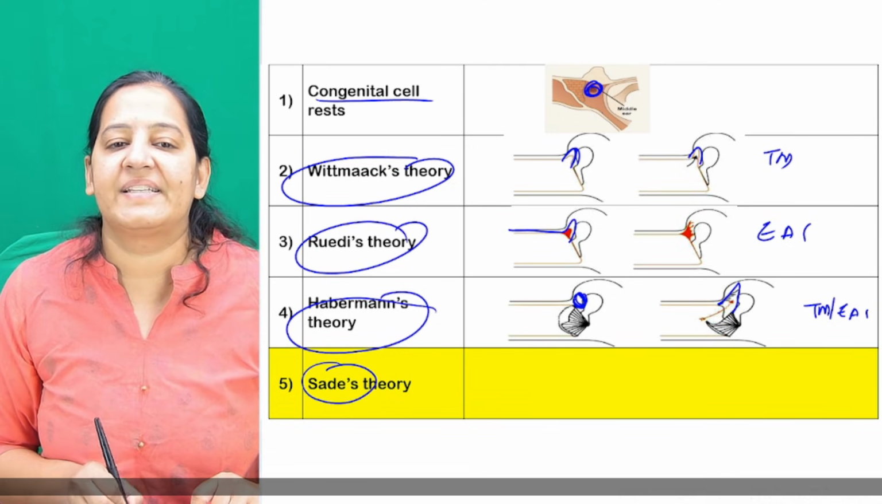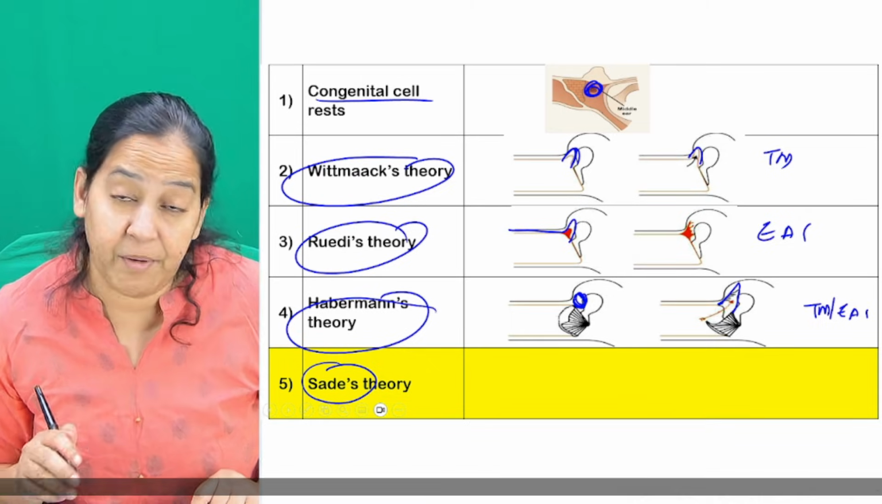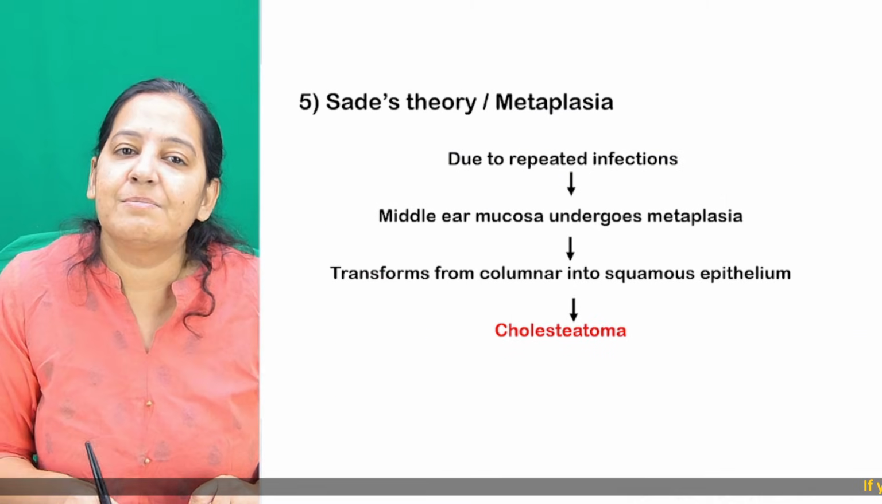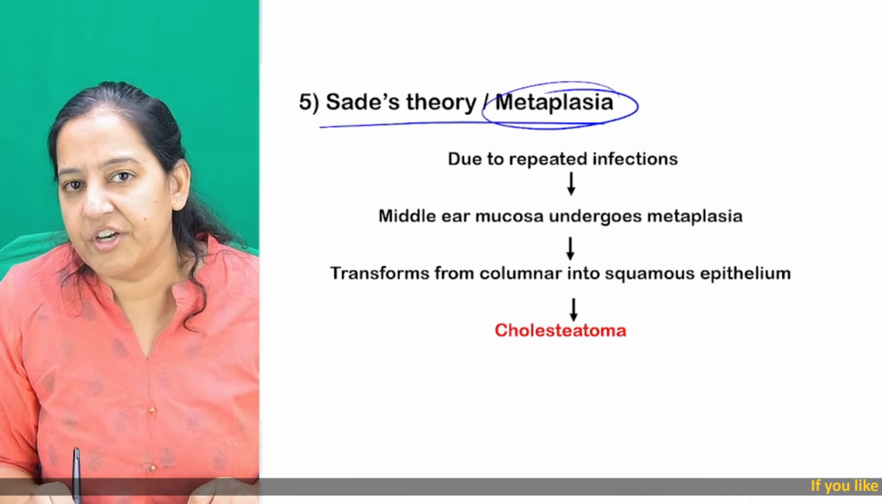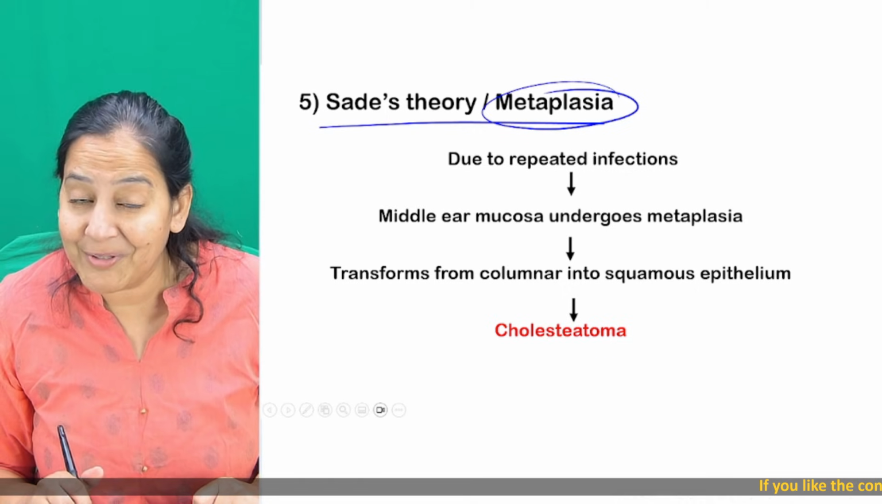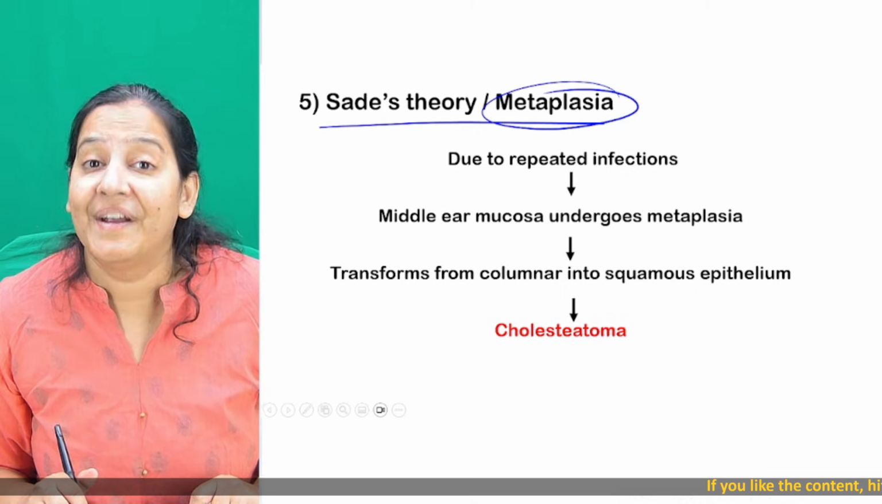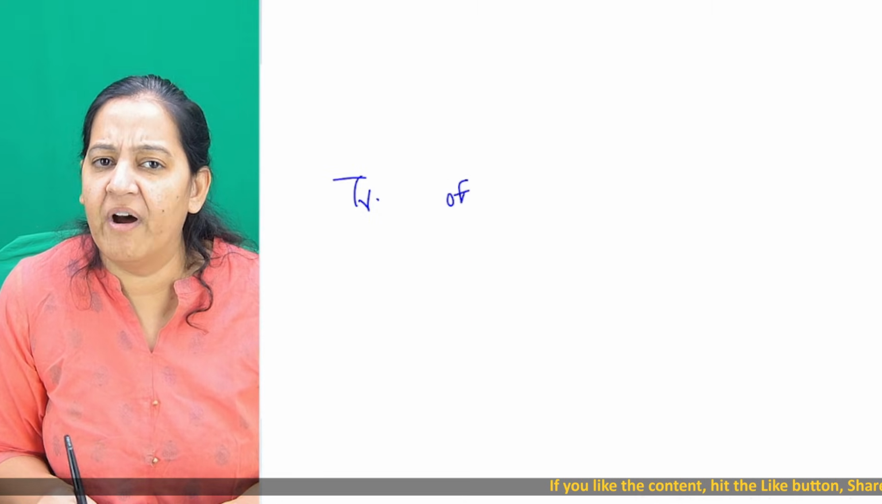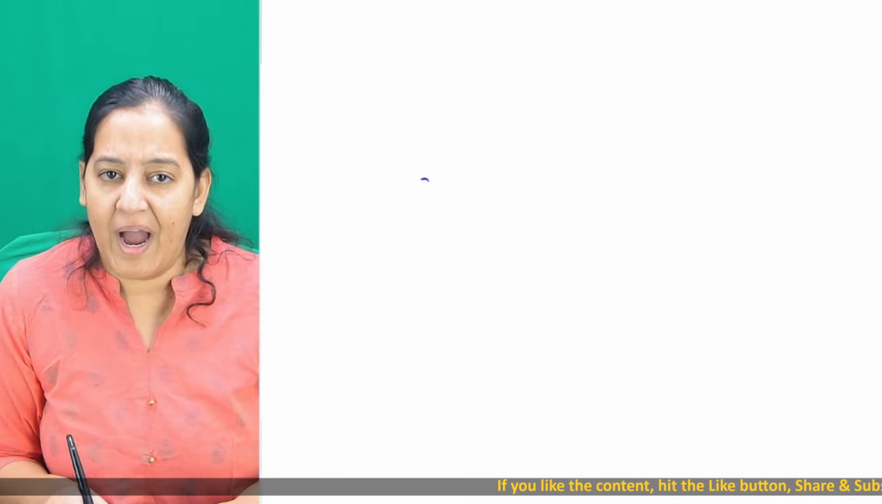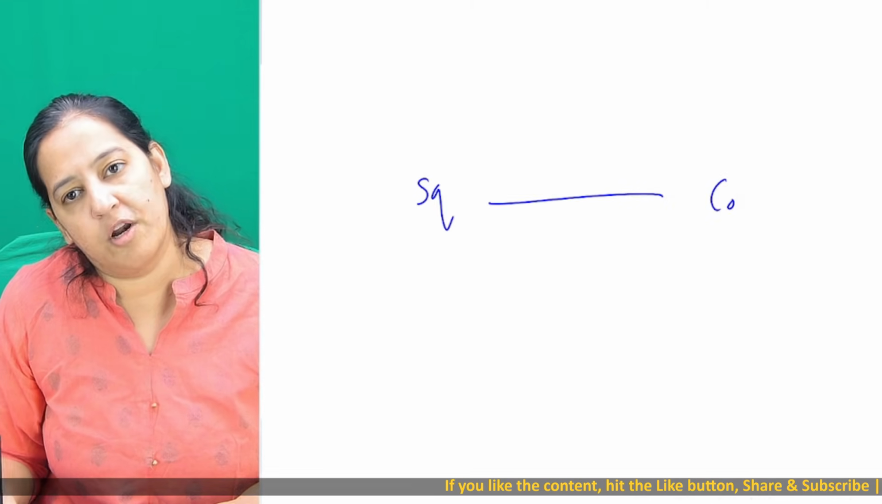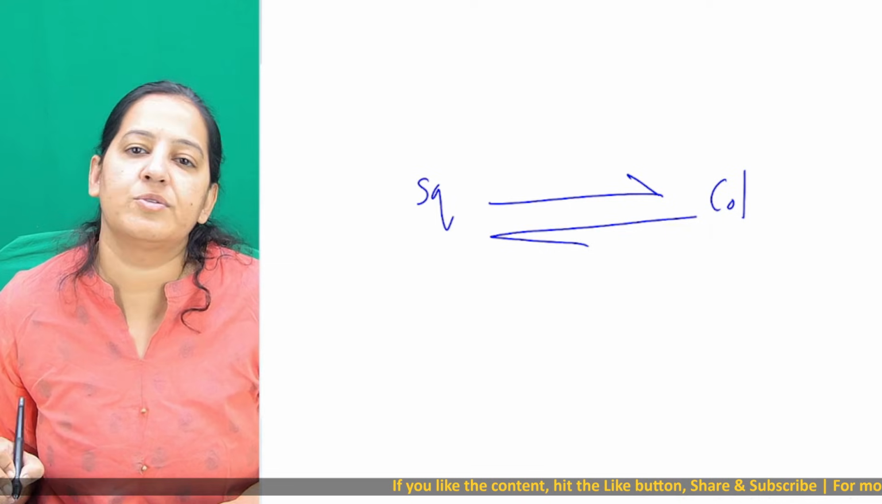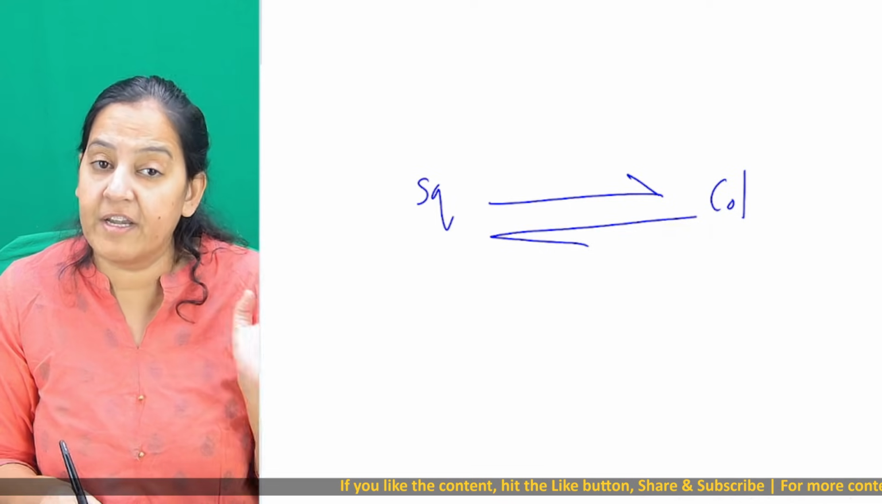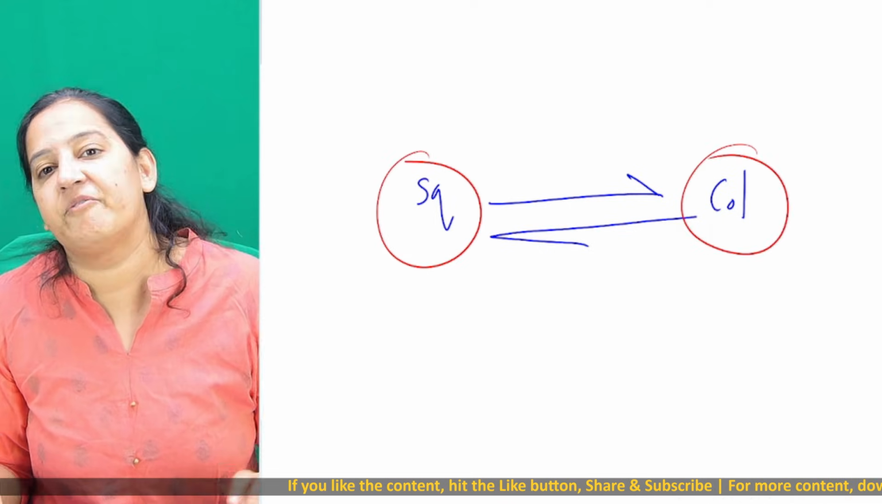The last theory is Sade's theory. It is the metaplasia theory. What is metaplasia? I taught you metaplasia in pathology in second prof. It's a type of adaptation. Metaplasia is transformation of one type of epithelia to another. Either squamous converts into columnar or columnar converts into squamous. So it is transformation of one type of mature epithelia to another type of mature epithelia.